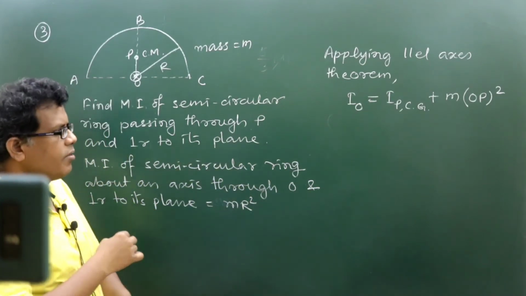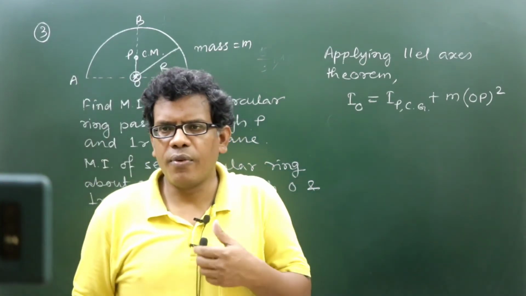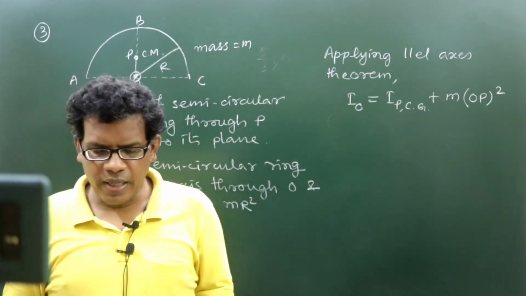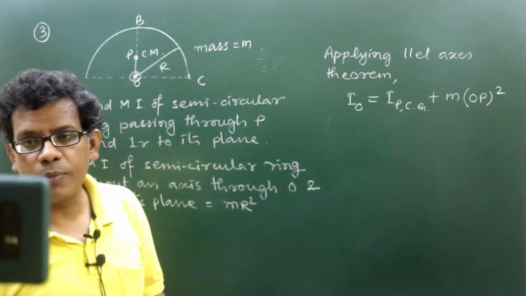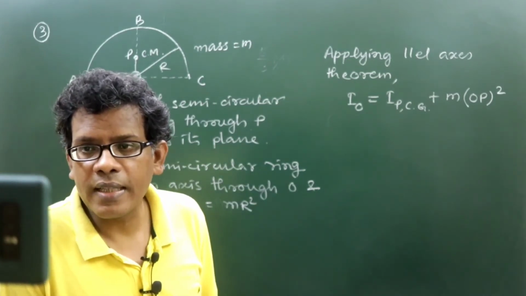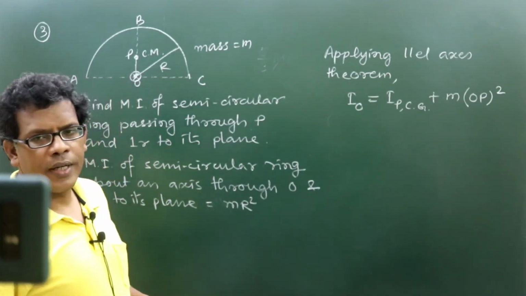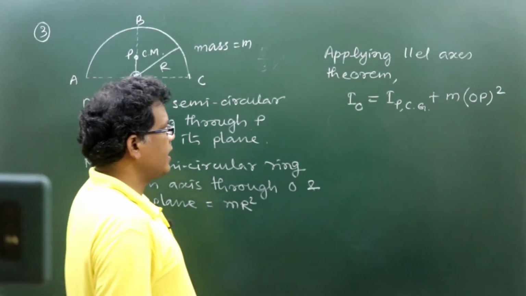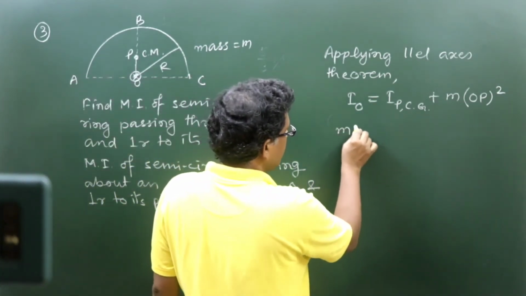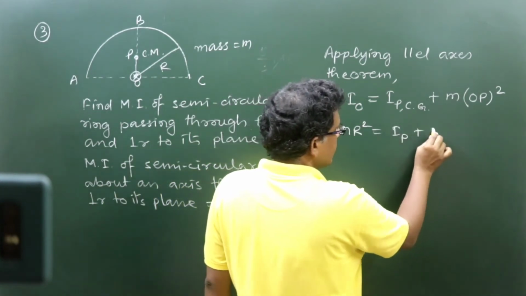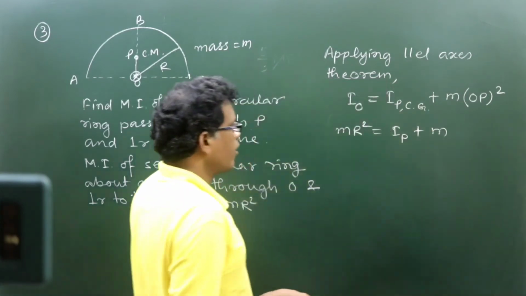I told you that we can find the MI about any axis, provided we can establish that axis is parallel to a CG axis. So we know this is MR square, that is equal to IP plus mass into square of separation.